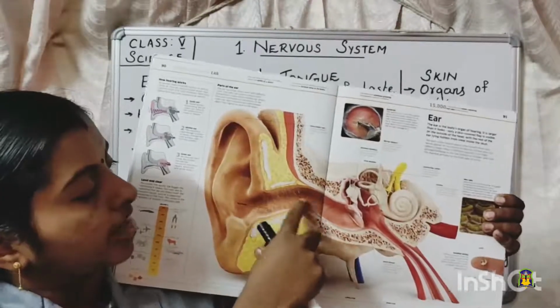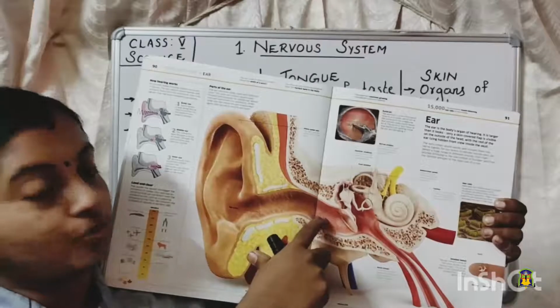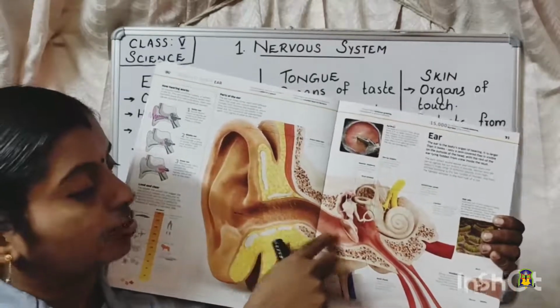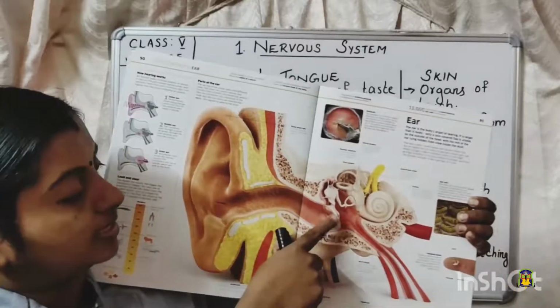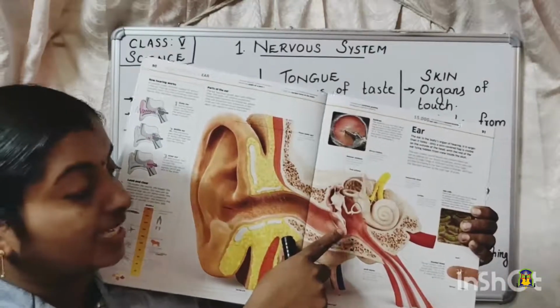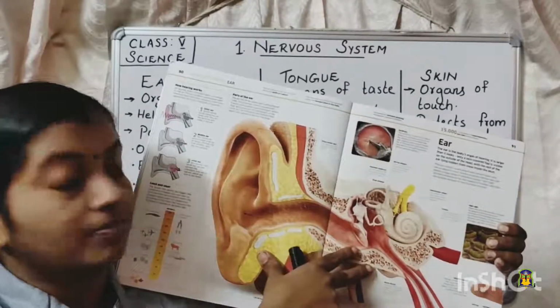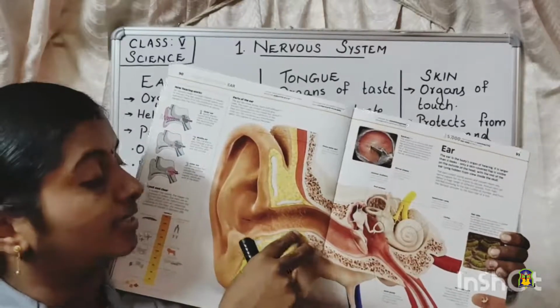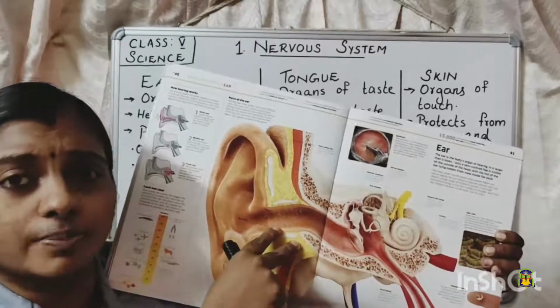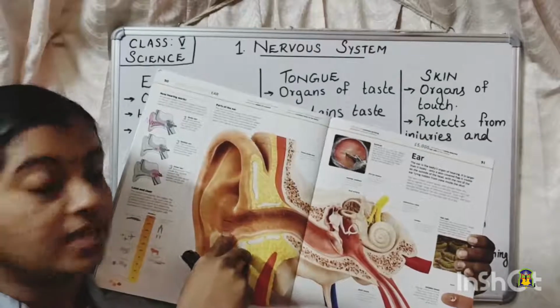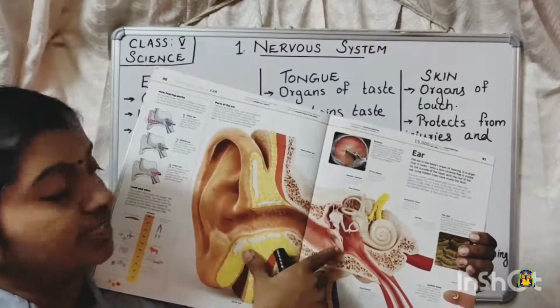And this funnel-like structure, this tube-like channel, acts as a medium for the sound waves to reach the eardrum. See, this is the eardrum. It is the eardrum which vibrates when we receive signals from the outer side. When we receive any sound waves from outside, they get collected by the pinna and are passed through this tube and reach the eardrum.